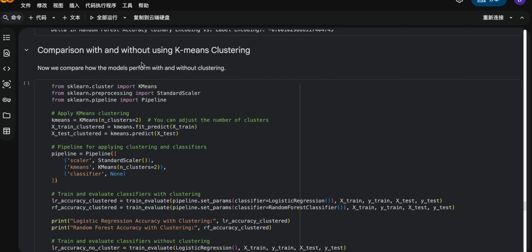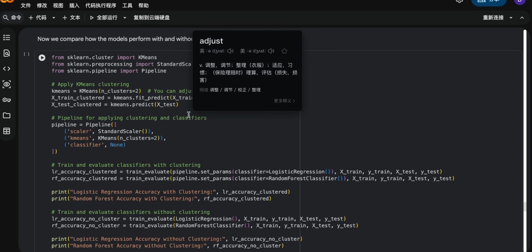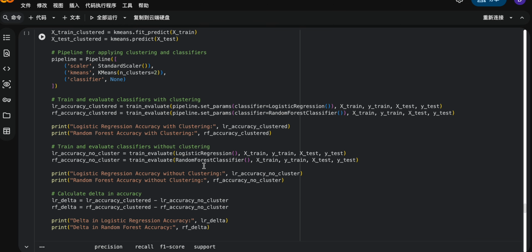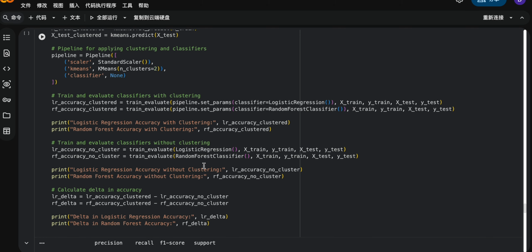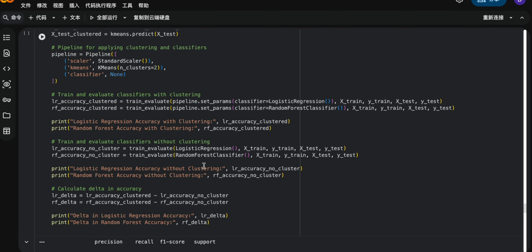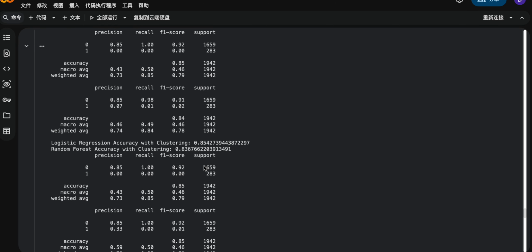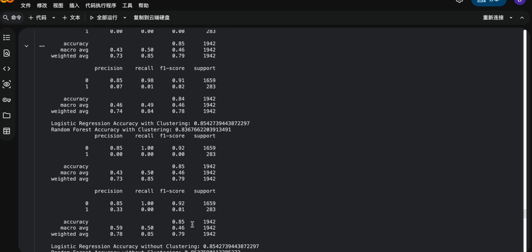We also applied K-means clustering to add new features to help improve the performance of the modeling. However, after applying this to logistic regression and random forest, there was still no change to the accuracy for the whole data.